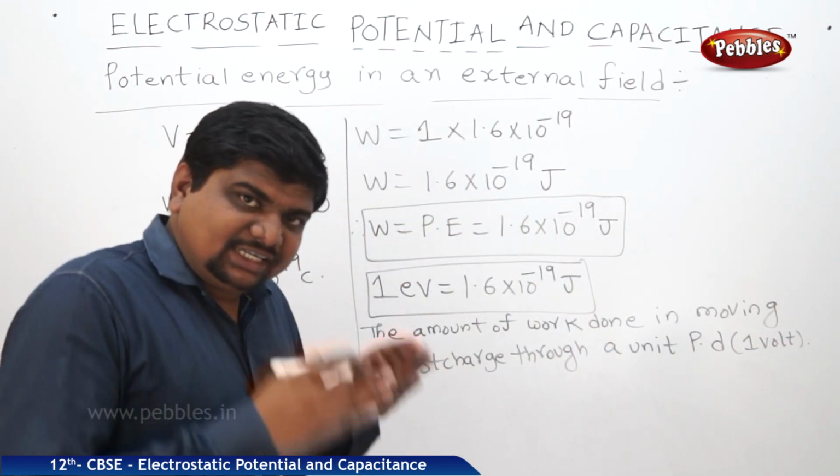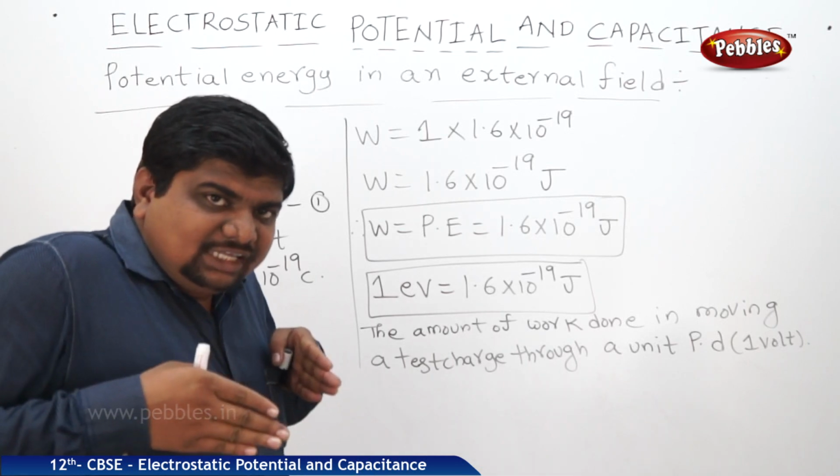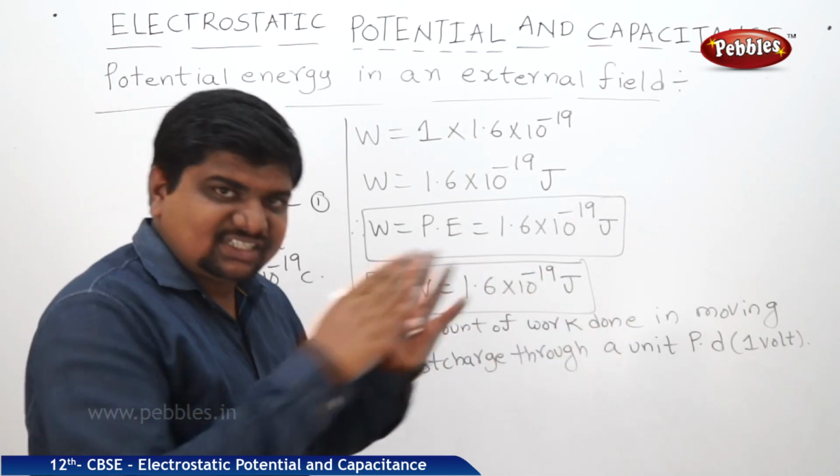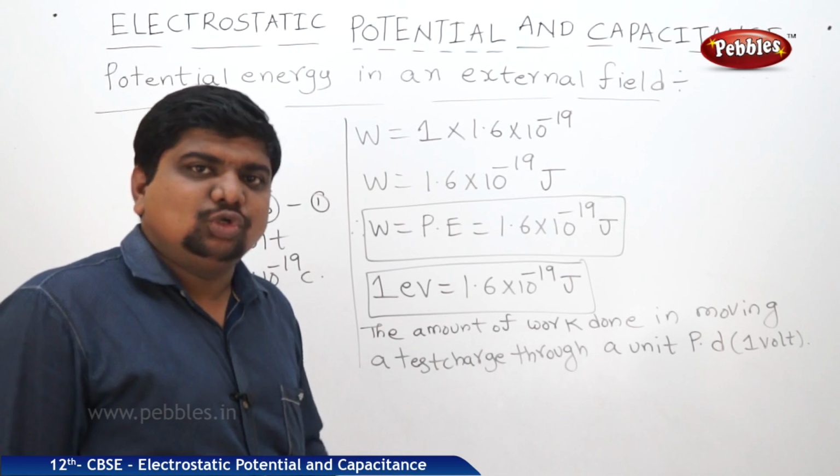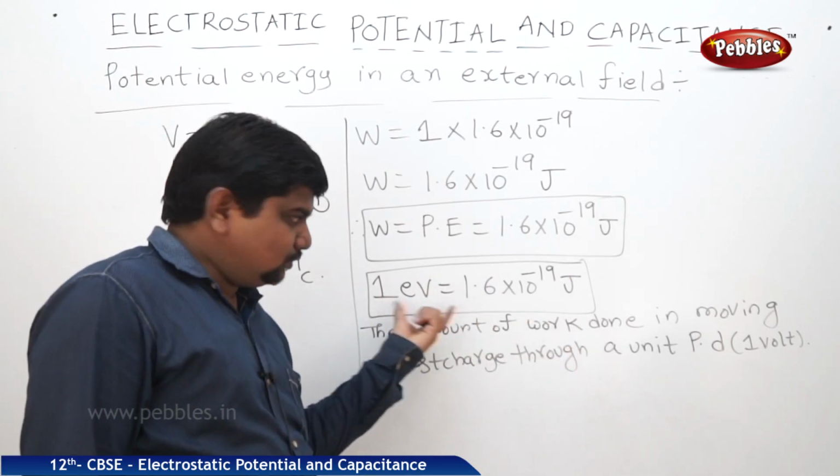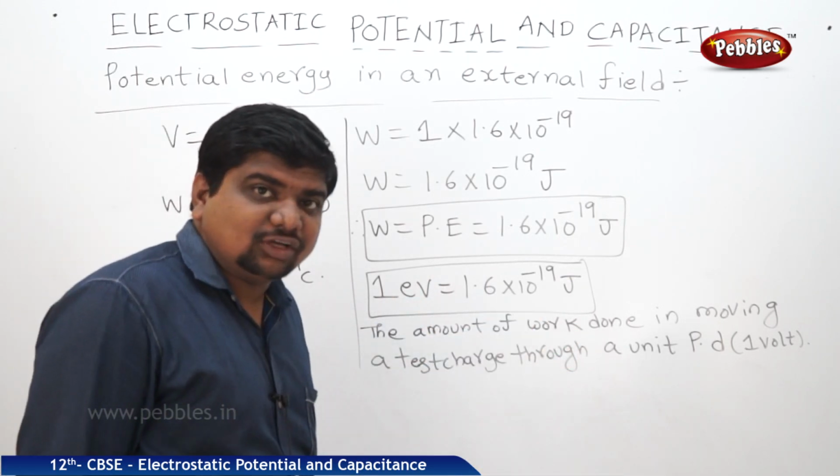It means if a unit test charge is passing through 1 volt of potential difference, the work done to move it is equal to 1 electron volt, which is nothing but 1.6 into 10 to the power of minus 19 joules.